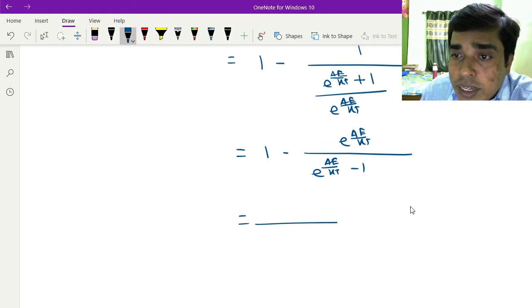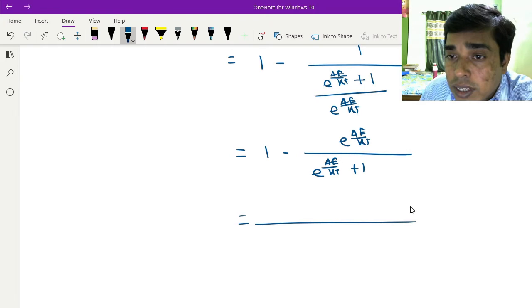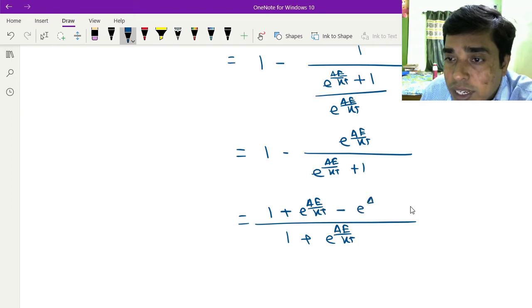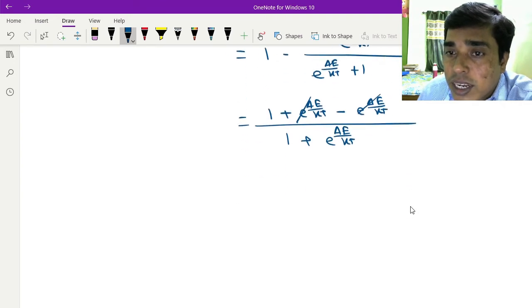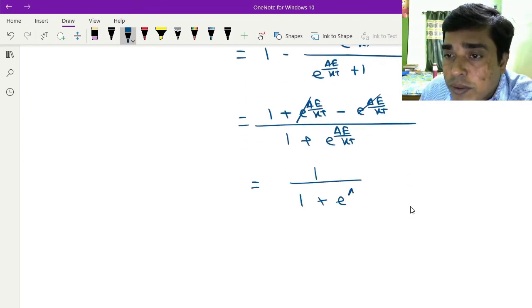So it will be 1 + e^(ΔE/kT) in the denominator, and in the numerator 1 + e^(ΔE/kT) minus e^(ΔE/kT). This portion will cancel out, so it will be 1 / (1 + e^(ΔE/kT)).